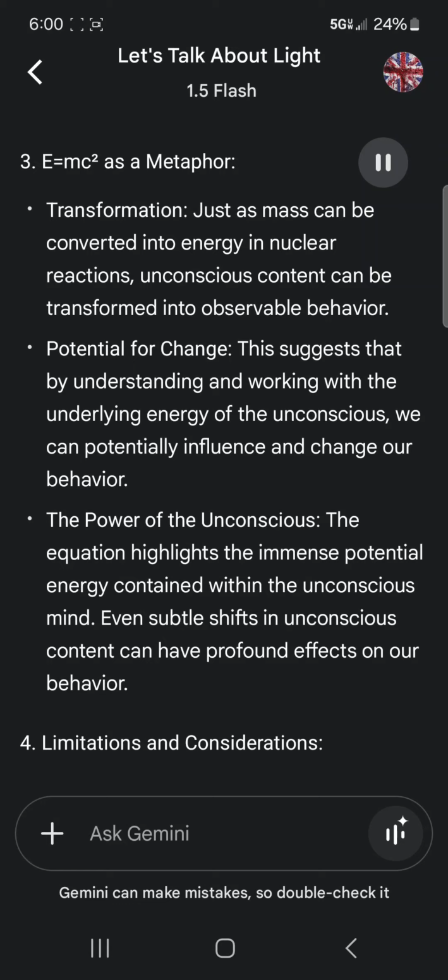The power of the unconscious. The equation highlights the immense potential energy contained within the unconscious mind. Even subtle shifts in unconscious content can have profound effects on our behavior.